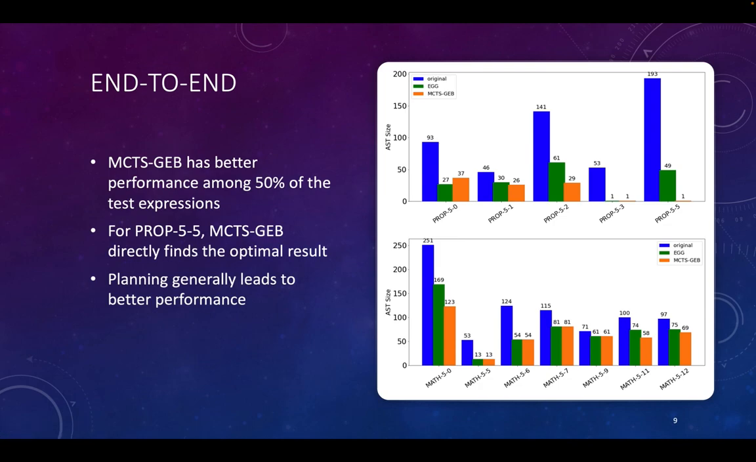First, we compare end-to-end between MCTS-GEB and the egg library. We randomly generate 7 expressions from the math domain and 5 expressions from the prop domain. We can see MCTS-GEB has better performance on 50% of those test expressions. For some expressions, for example prop-5-5, MCTS-GEB directly finds the optimal result, simplifying the expression to have length 1. We can also see that generally planning leads to better performance among all test cases.